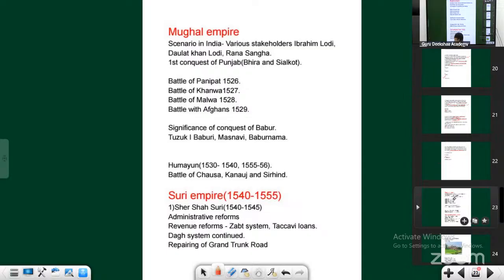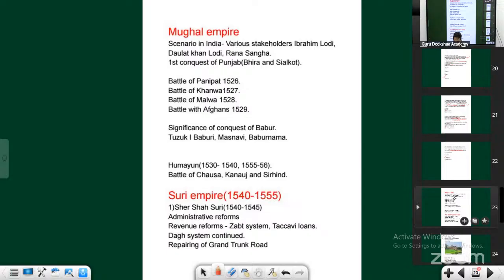Now the story of Humayun. The son of the Emperor of India. We think it will be a bed of roses, right? Especially when you ascend to power. But no, the story is entirely different. Humayun wasn't respected by his own troops. The soldiers didn't respect him.